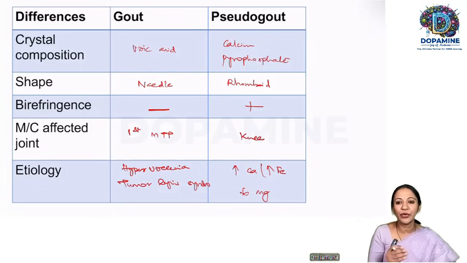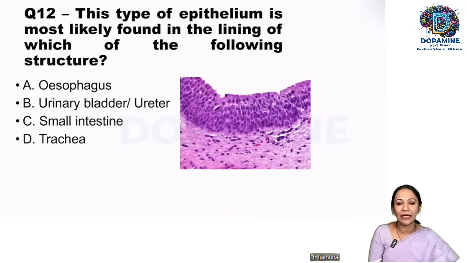Okay, so another very straightforward question. Whatever questions we have discussed so far are all very straightforward and simple. I'm sure all of you are correct. Yet another very simple question. What is the type of epithelium found in this lining? So it is the classical transitional epithelium.